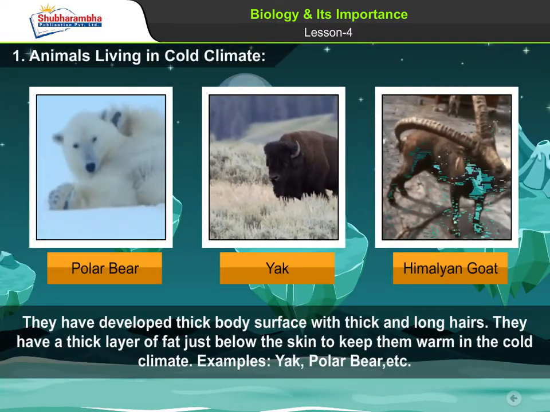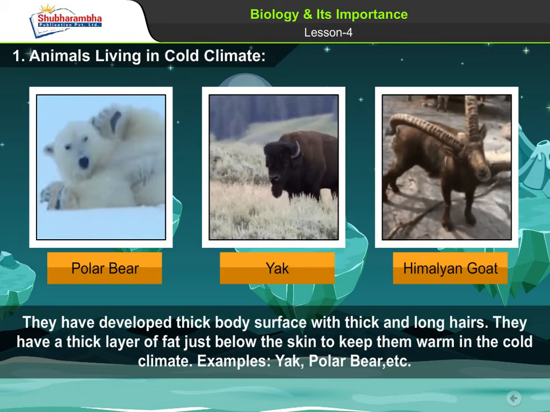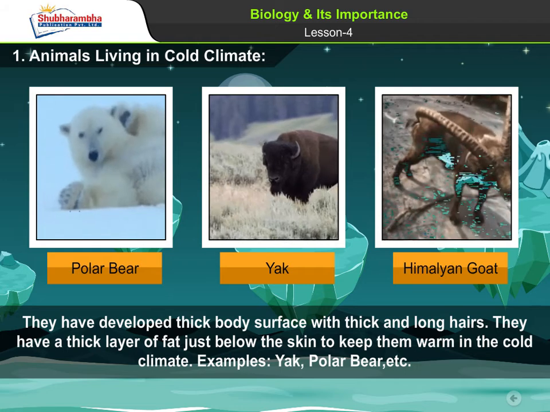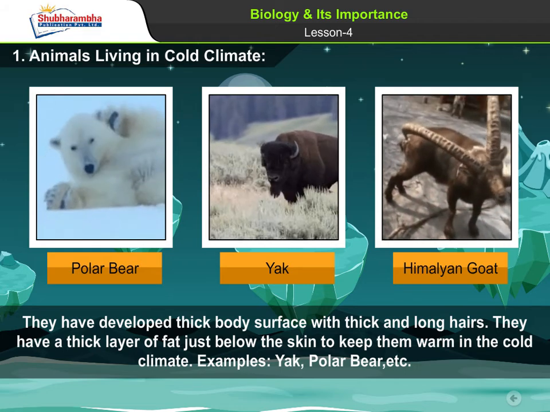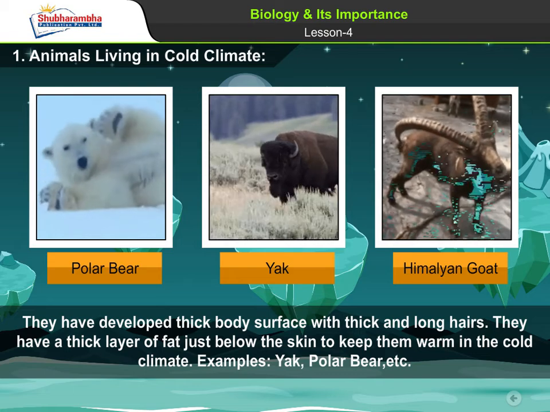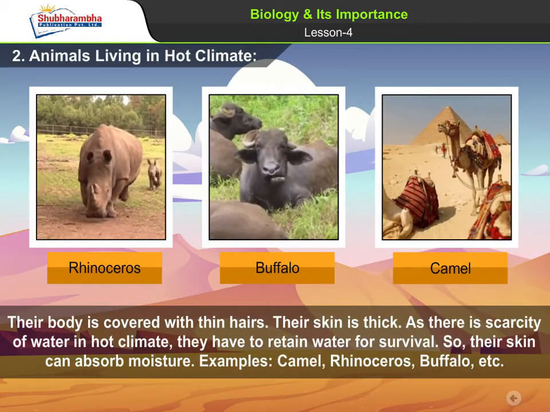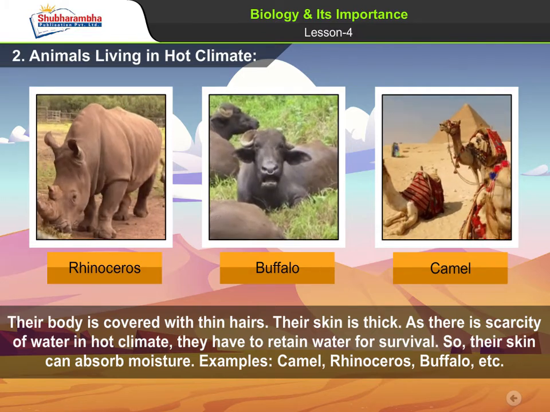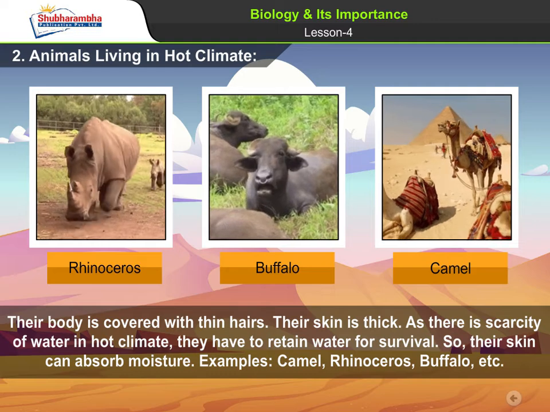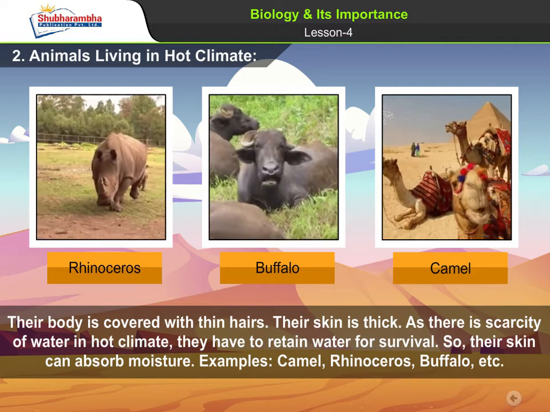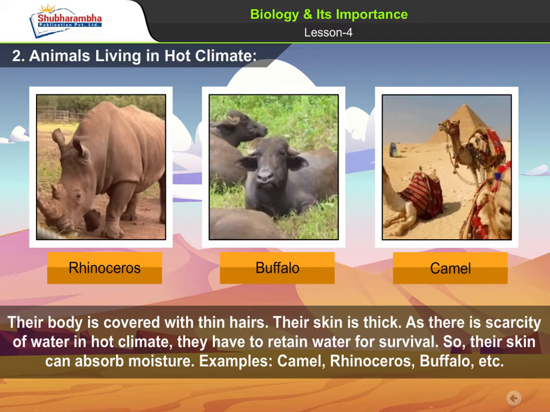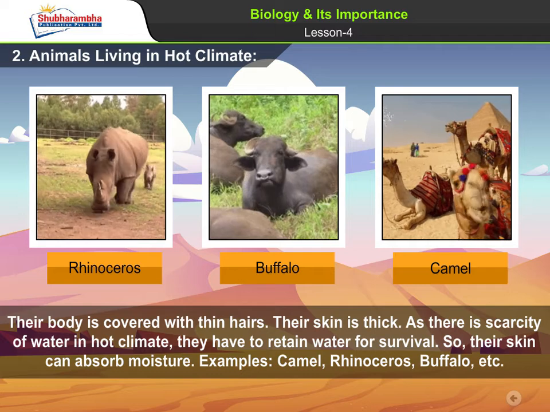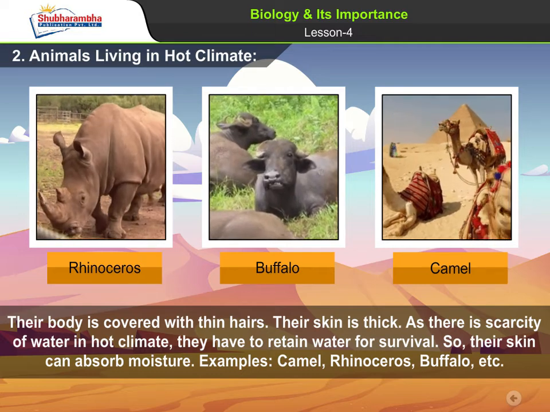1. Animals living in cold climate. They have developed thick body surface with thick and long hairs. They have a thick layer of fat just below the skin to keep them warm in the cold climate. Examples: yak, polar bear, etc. 2. Animals living in hot climate. Their body is covered with thin hairs. Their skin is thick. As there is scarcity of water in hot climate, they have to retain water for survival. So, their skin can absorb moisture. Examples: camel, rhinoceros, buffalo, etc.